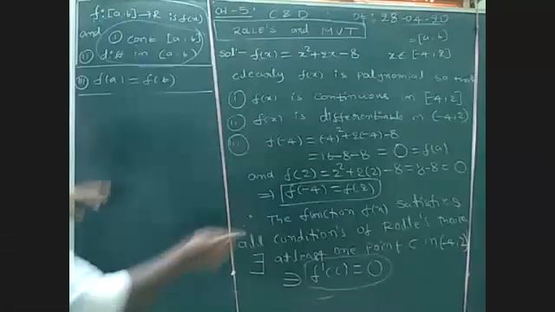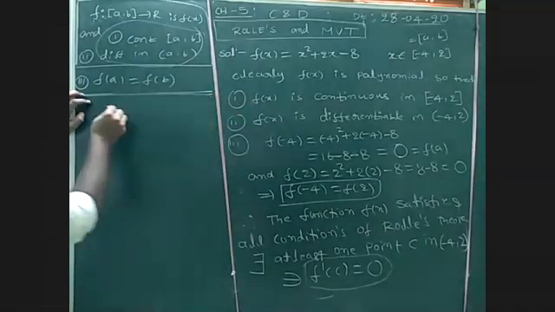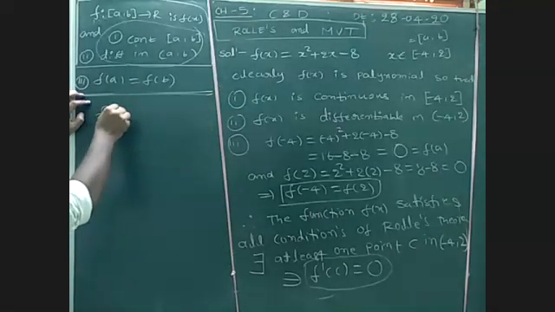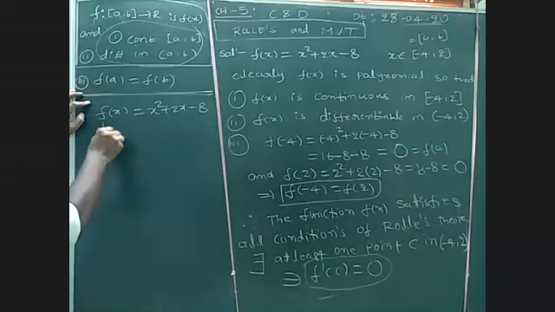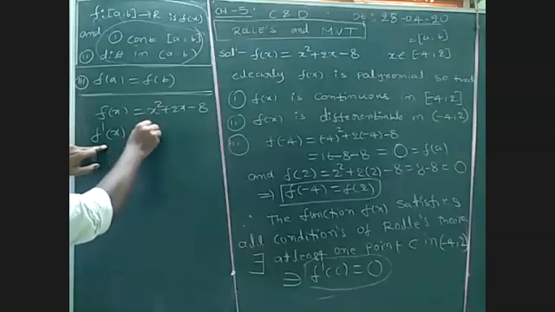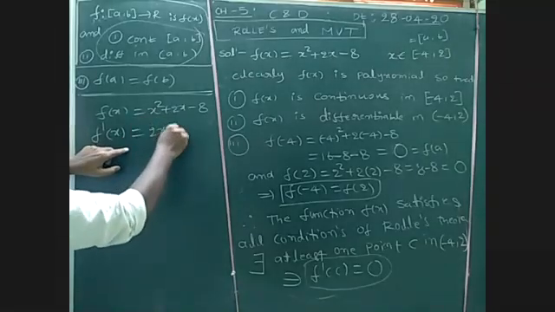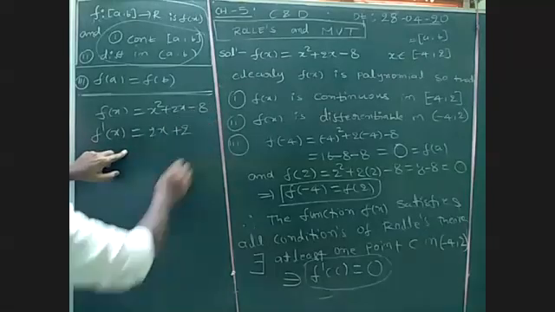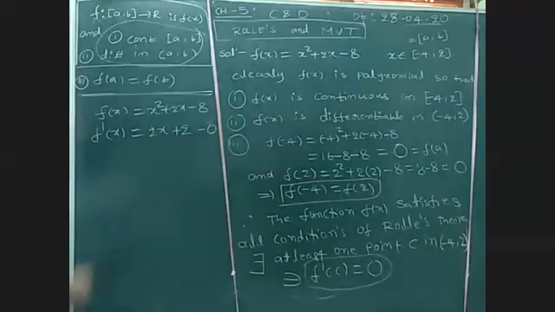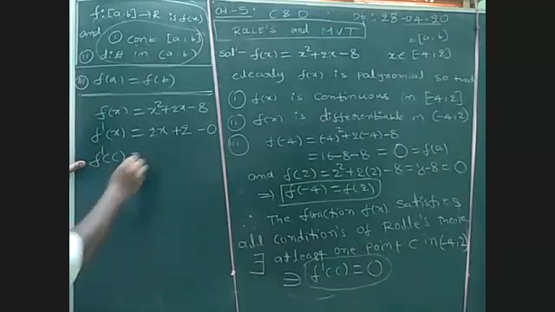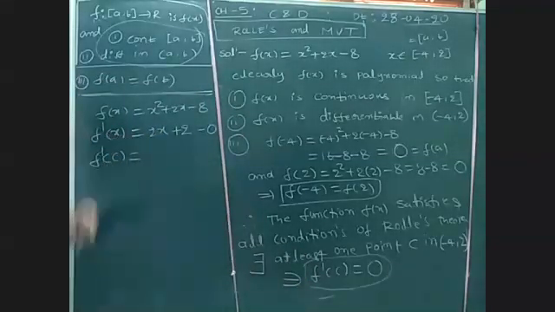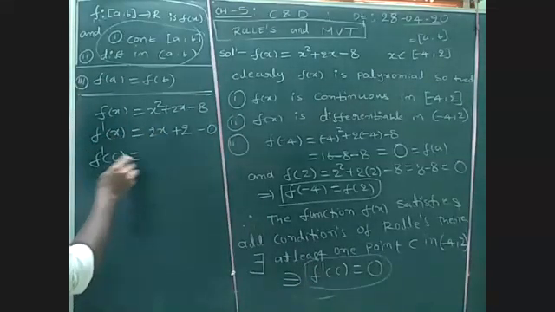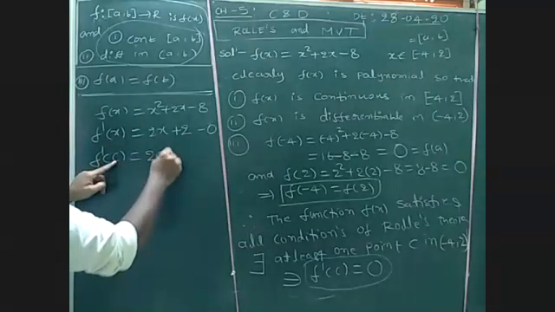First, what is the given function? The given function is f of x equal to x square plus 2x minus 8. First, find f dash of x. The derivative of x square is 2x, of 2x is 2, and 8 is a constant, so its derivative is 0. So this is f dash of x. What is f dash of c? To find f dash of c, first we need f dash of x. So f dash of c is 2c plus 2.